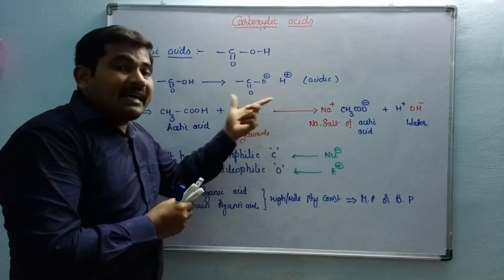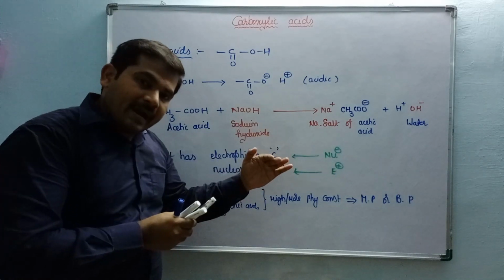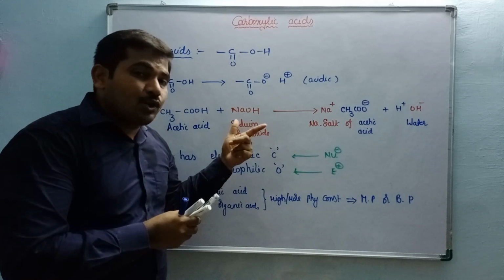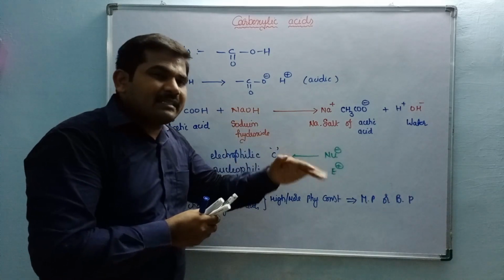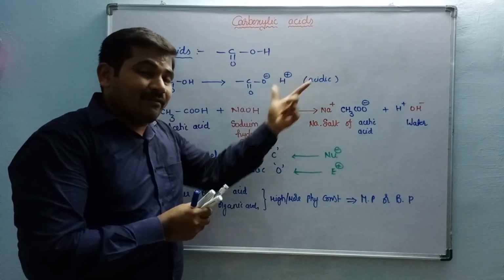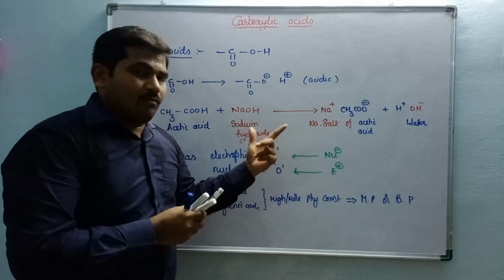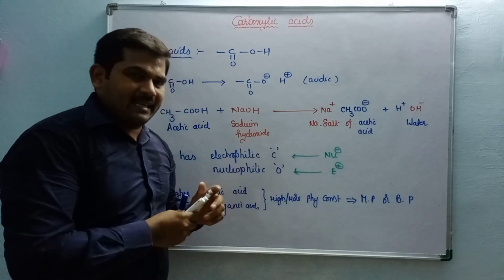That's why the acidity is going to be decreased, because it is substituted by a 4 carbon electron donating chain. So the ability of producing H plus ions is somewhat less. That's why formic acid is more acidic in nature when compared with pentanoic acid or valeric acid.